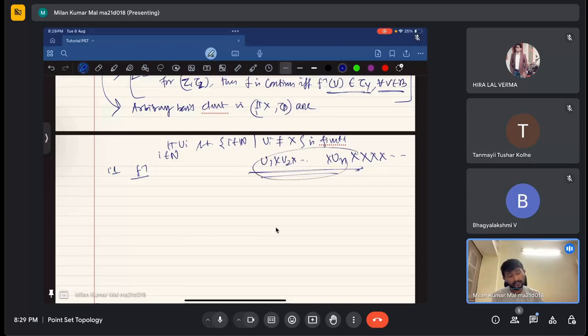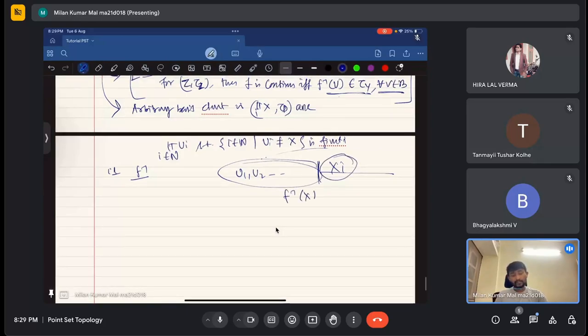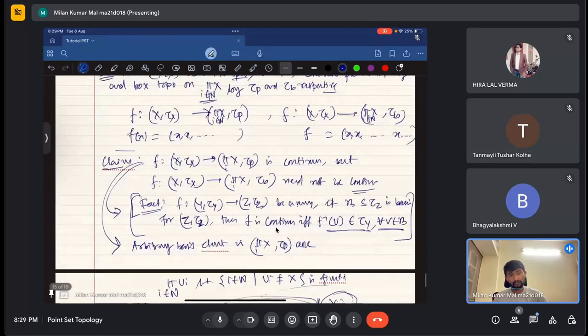So after a finite stage, for example, we can think of it as a sequence u1, u2 like that, after a finite stage all elements will necessarily be x. Before that we don't know whether they will be x or not. And whenever an element is x, f inverse of x is basically x here, because of how the function f is defined.